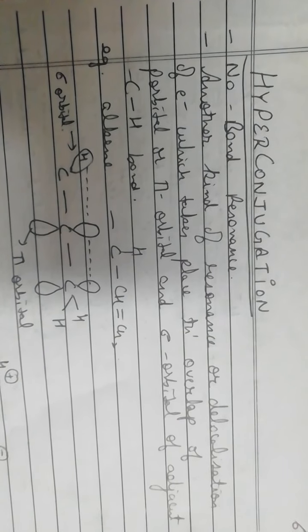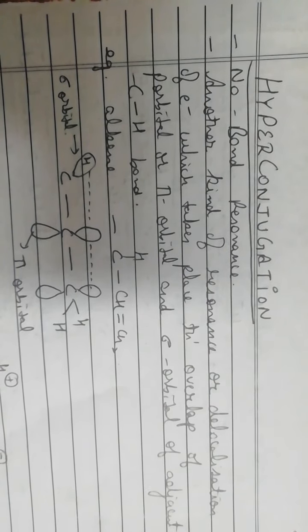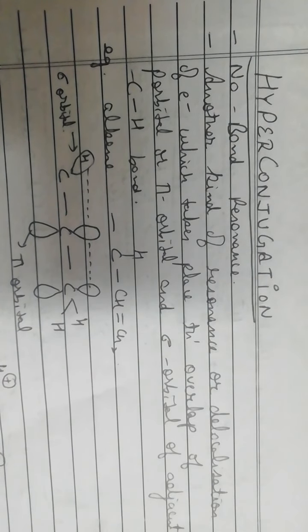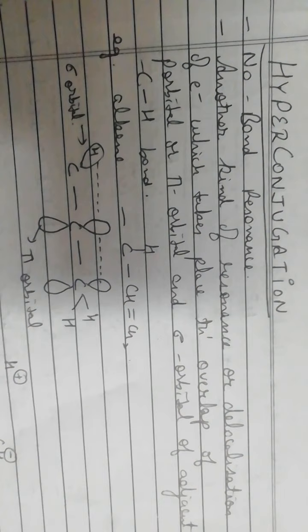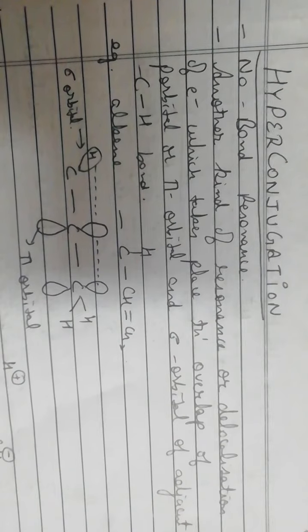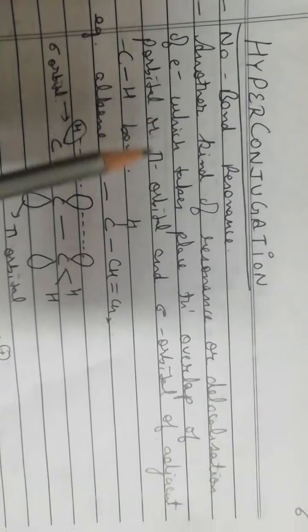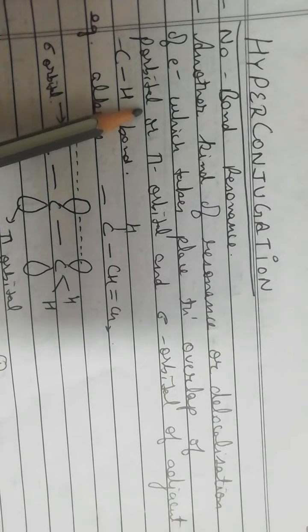So in this lecture we will be discussing hyperconjugation. Now hyperconjugation was put forth by Baker and Nathan in 1935 as a result of certain observations concerning the inductive effect of alkyl groups attached to unsaturated systems such as a double bond or benzene ring. It is also called no bond resonance. It was observed that it is another kind of resonance or delocalization of electrons which takes place through the overlap of p orbital or pi orbital and sigma orbital of adjacent carbon-hydrogen bond.